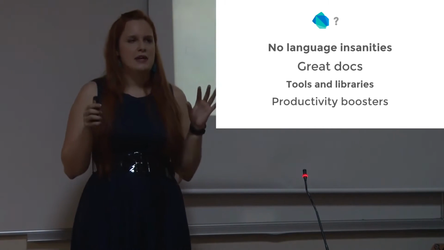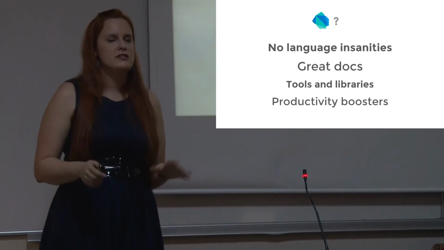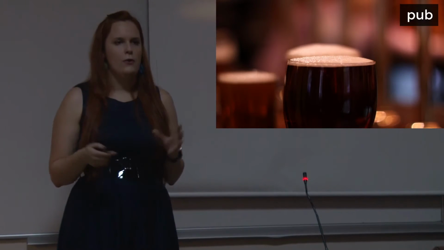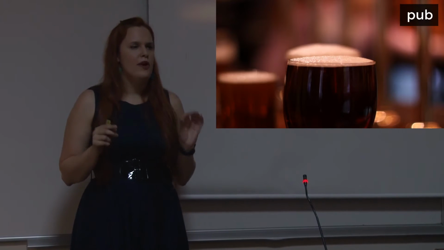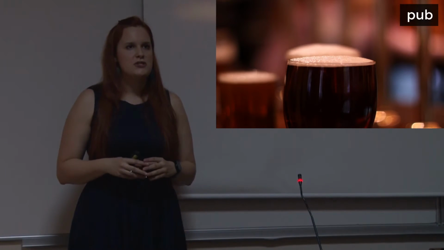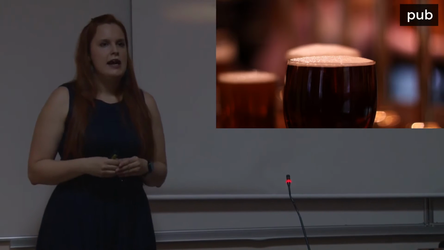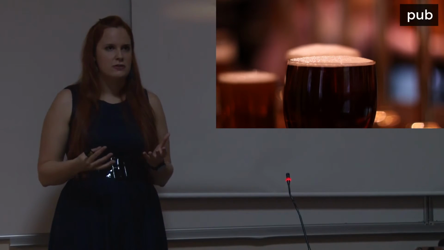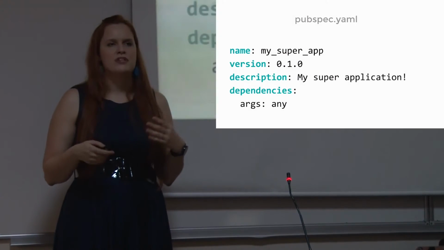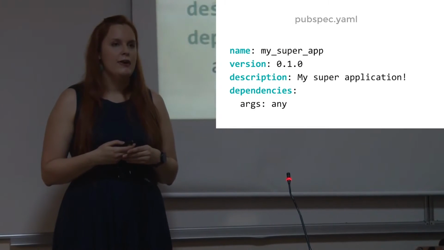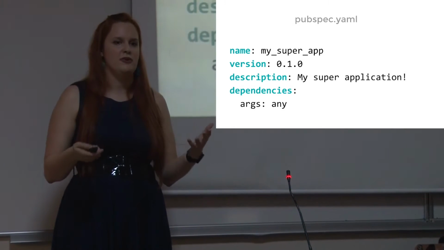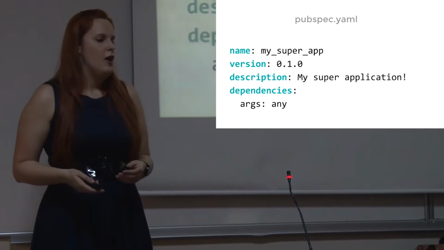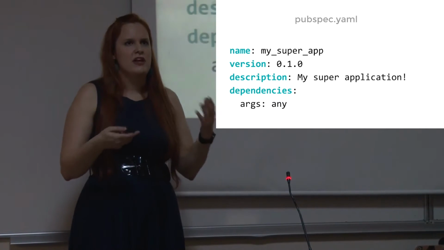And also, there are some productivity boosters in Dart, which make me a much more productive developer. So, let's take a look at one of the most important tools, which is called pub in Dart. It's like a package manager for your application. With pub, you can manage your dependencies for your application, and also you can provide some metadata for your application. For example, the name of the library, the author of the application, some description, and so on.